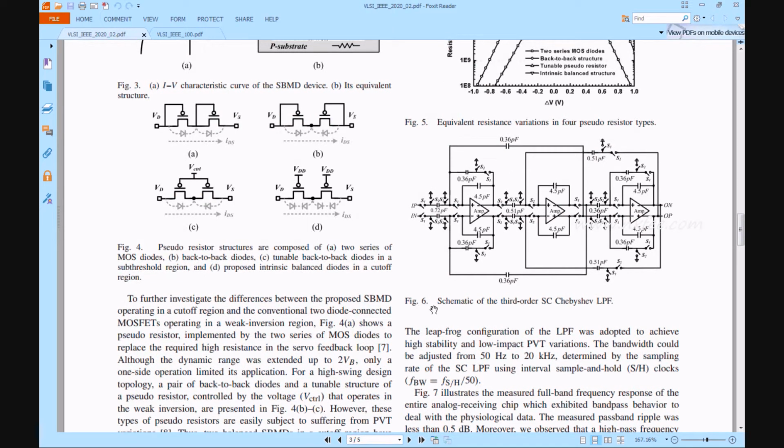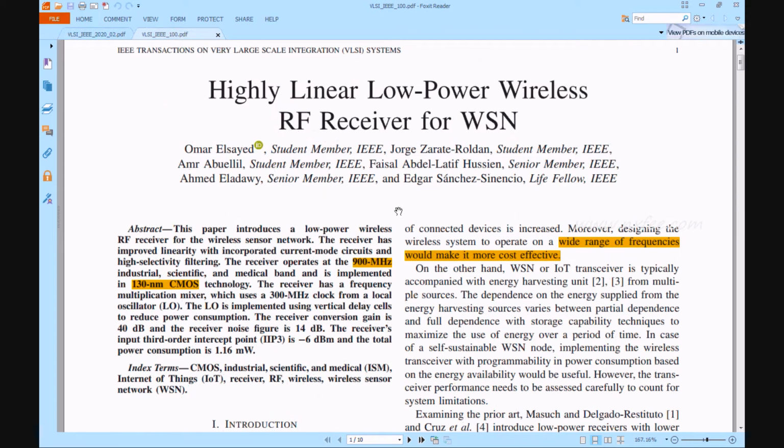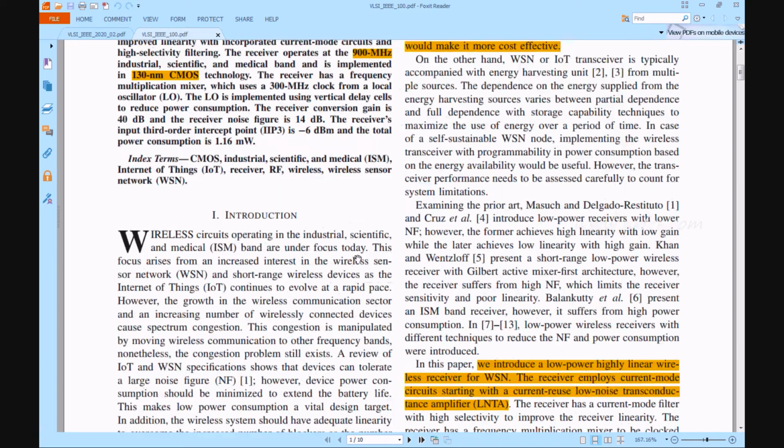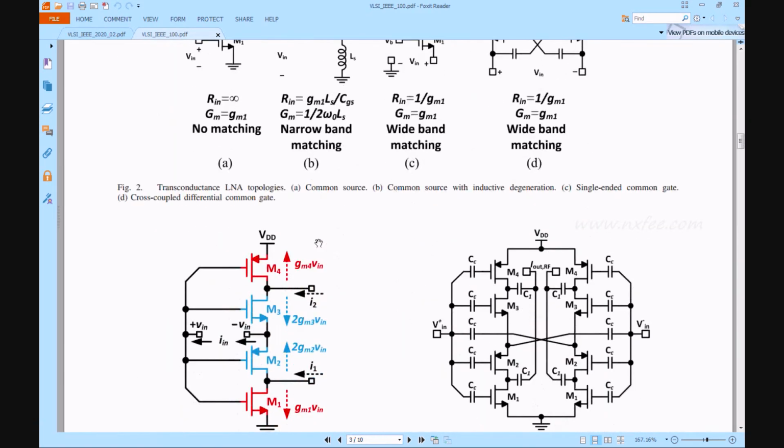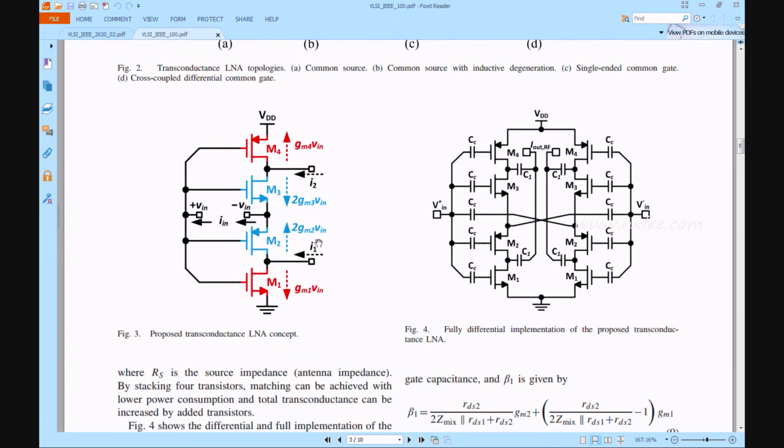Figure 6, the schematic of the third order SC switched capacitor Chebyshev LPF. In the proposed method of this paper, the architecture of the amplification part is changed to a transconductance low noise amplifier. We use a reference for this paper, which has already proposed a low noise amplifier in a good way. So we use this fully differential implementation of the proposed transconductance low noise amplifier.